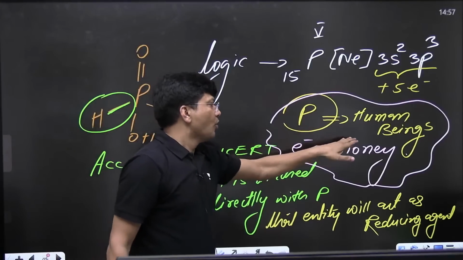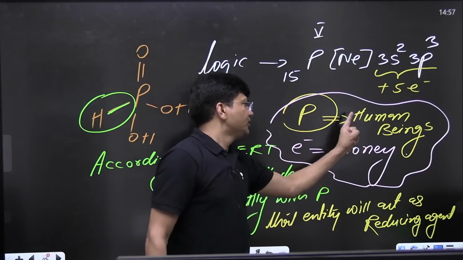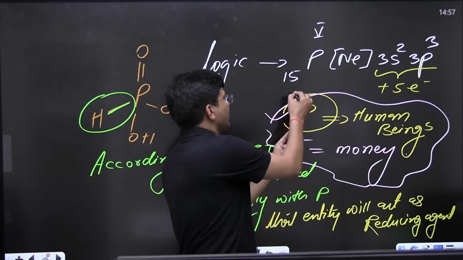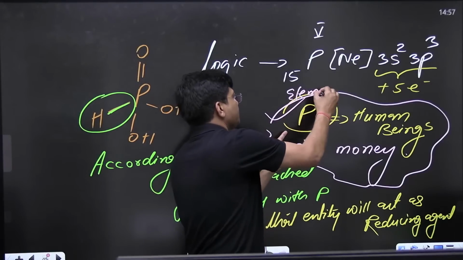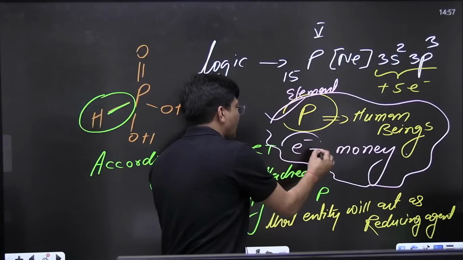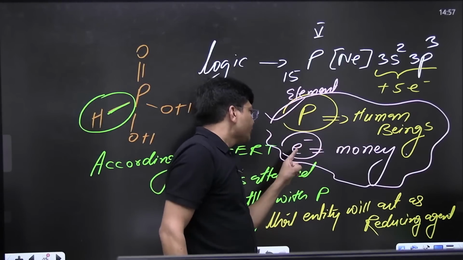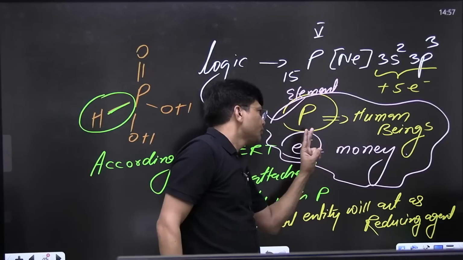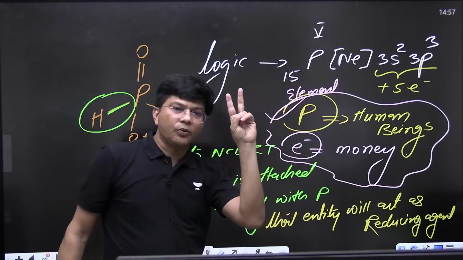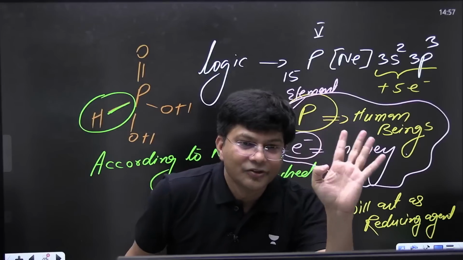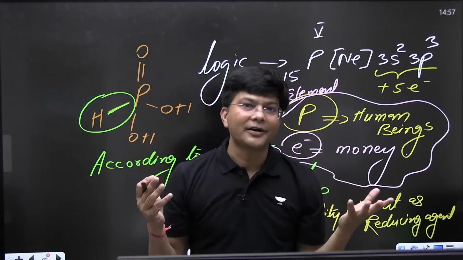I will let you know the whole chemistry on the basis of these two things only. I treat element like human beings, and I treat electron like money. Only two things are required: one is human being, another is money. Suppose somebody has bought a car.